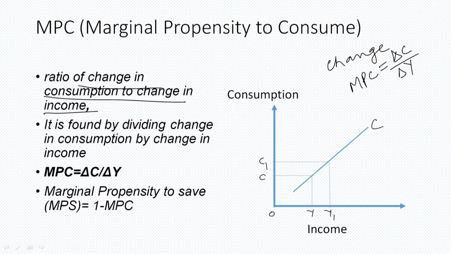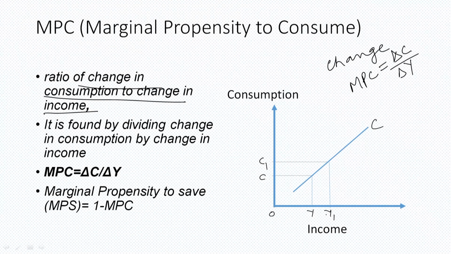Earlier, I was at income OY and at that point of time the consumption was OC. At income OY the consumption was OC. Now the income has increased to OY1, so the consumption would increase to OC1.